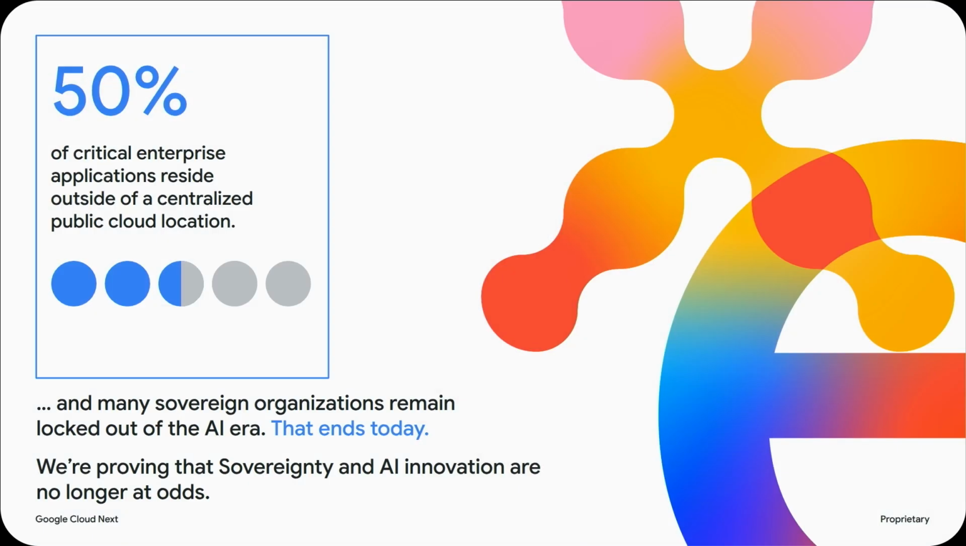So you've heard about generative AI for the last 2 years, and I'm sure you've heard about it a lot just in the last day. But the reality is that as much as the generative AI revolution is ongoing, 50% of critical enterprise applications still live outside of the public cloud. And there are many sovereign organizations that want to take part in this generative AI revolution, but are locked out because of compliance reasons and sovereignty reasons.